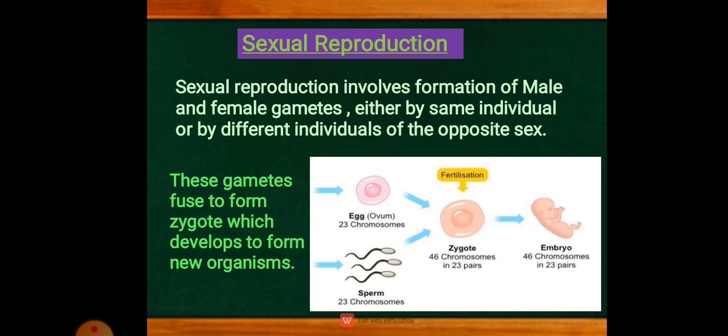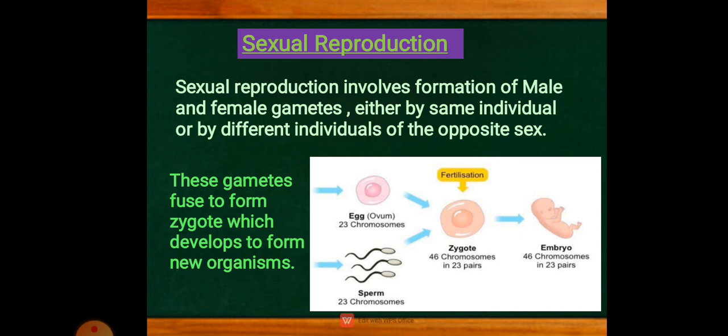The main thing is that these gametes fuse to form a zygote. Which two gametes? One is the male gamete, and the other is the female gamete. The male gamete is known as a sperm, and the female gamete is known as an egg. Is the definition clear?